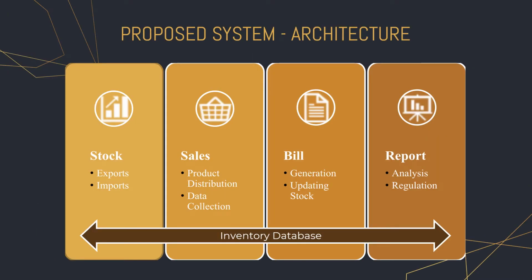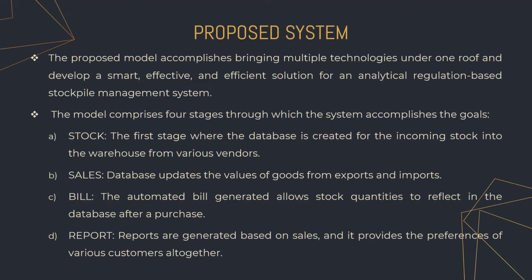So what does our proposed system architecture look like? Our system is spread out across four phases. The first, the stock, then the sales, then comes bill, and then the report generation. To talk you through in detail, I will go over the proposed system. The proposed model accomplishes bringing multiple technologies under one roof and develops a smart, effective, and efficient solution for an analytical regulation-based stockpile management system. The model comprises four stages as stated before, and it accomplishes the following goals.